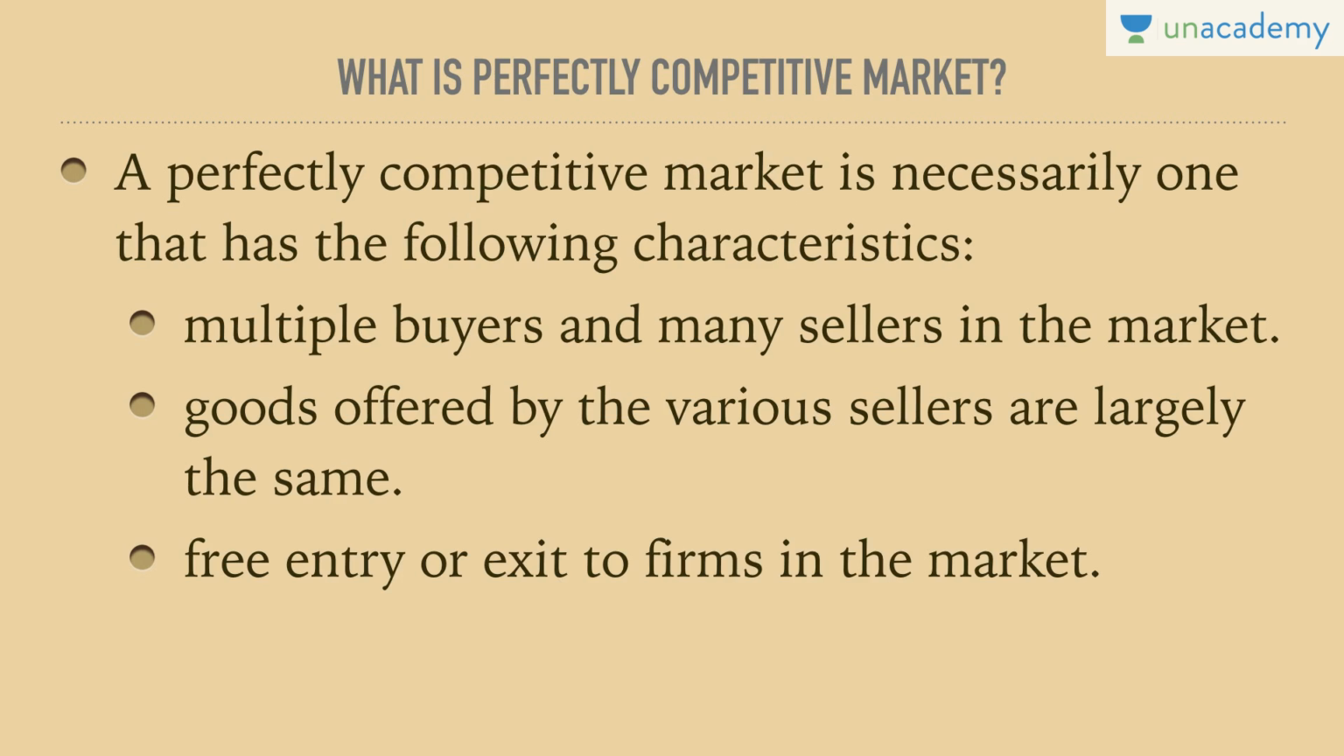Second, goods offered by the various sellers are largely the same, because it is considered to be competition. Same goods are offered to the same buyers, hence they are competing for the same customers. And third, there is free entry or exit to firms in the market. So these are the three characteristics on the basis of which we decide a perfectly competitive market: multiple buyers and sellers, largely the same goods, and free entry or exit. If these three characteristics are met, it is considered to be a perfectly competitive market.